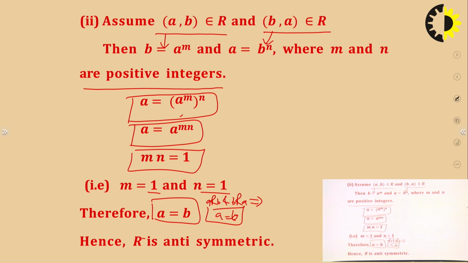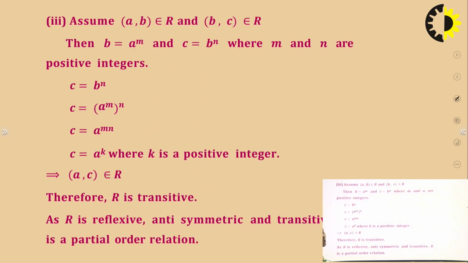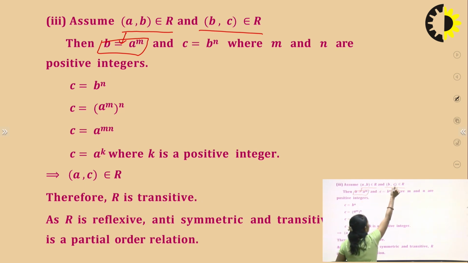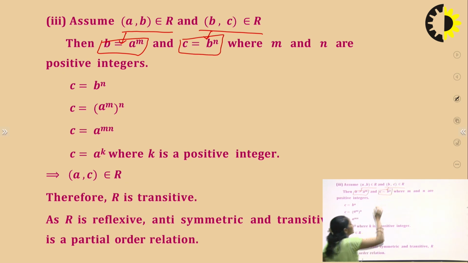So this relation is antisymmetric. Now the next property, which is the transitivity. Again, assume (a,b) belongs to R and (b,c) belongs to R. This is the definition of the relation. If (a,b) belongs to R, then b is equal to a to the power of m. It is given in the question. If (b,c) belongs to R, then we can write c is equal to b to the power of n, where m and n are positive integers.